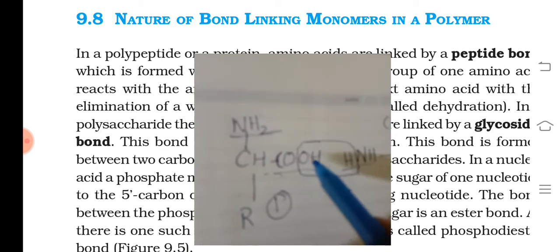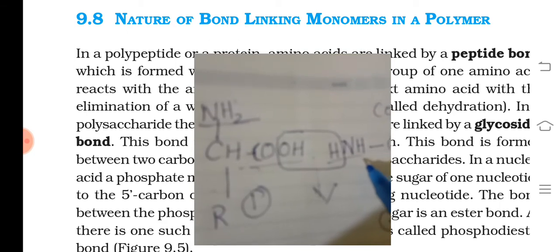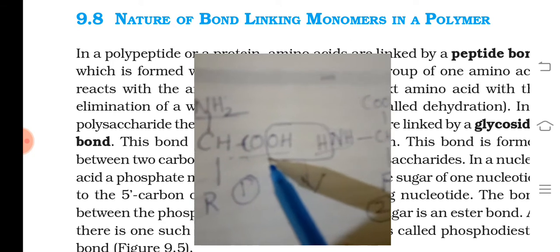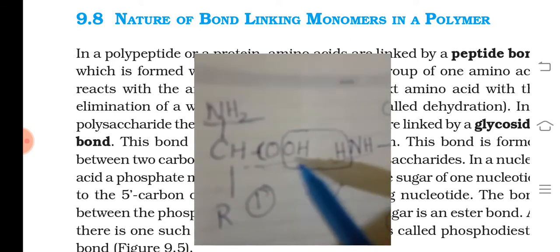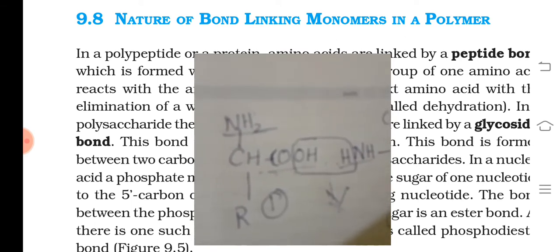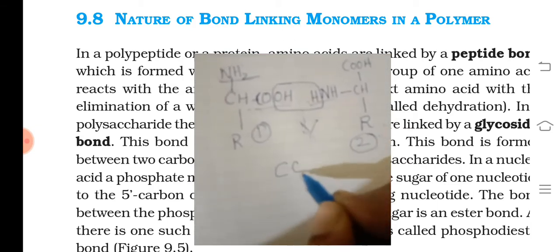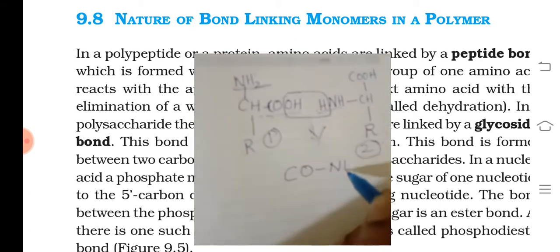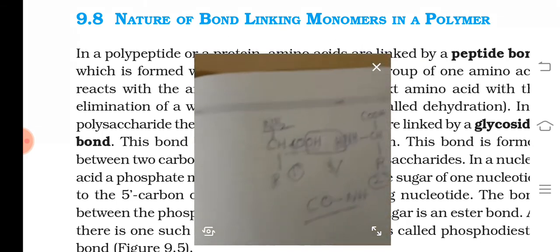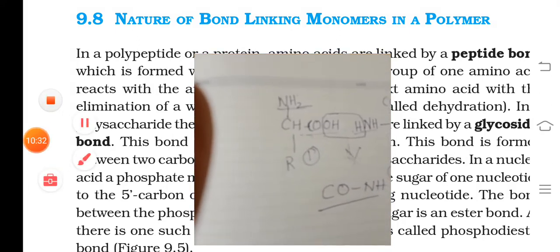How will water be eliminated? Between these two, a reaction takes place, and one molecule of H2O, water, will be removed. That will result in the formation of the CONH bond. Understood? So this is known as the peptide bond. So between two amino acids, the CONH, that is the peptide bond, is present.